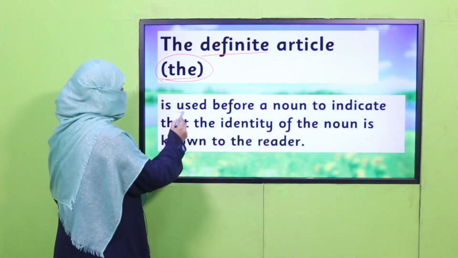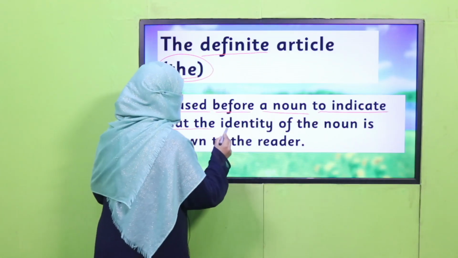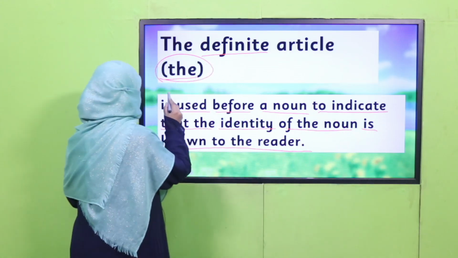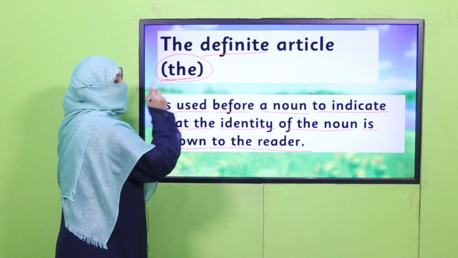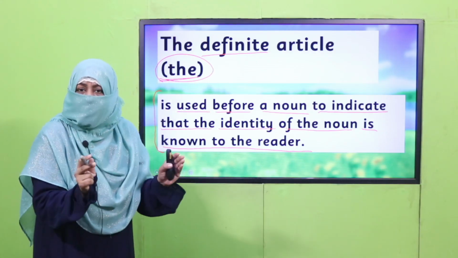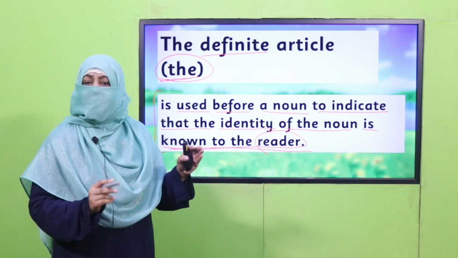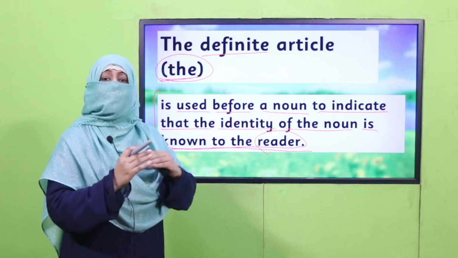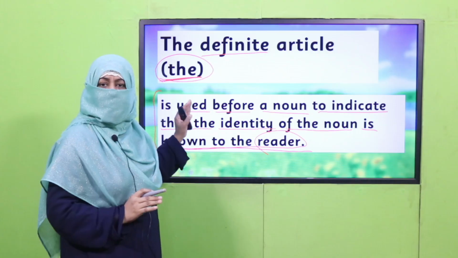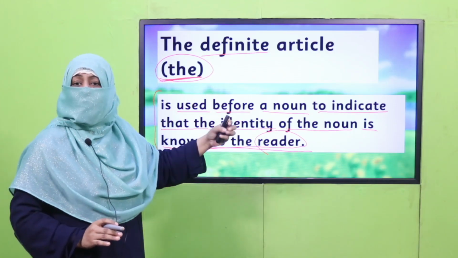Because this is used before a noun to indicate that the identity of the noun is known to the reader. This makes the article "the" make a noun a specific noun which need not any identity. It is already known to the reader or the person who is listening. Like if two persons are talking, both know this noun, the noun which is written after this definite article, "the", is known to them.